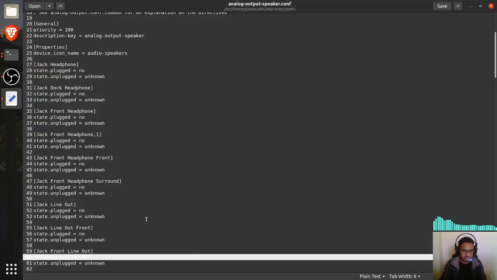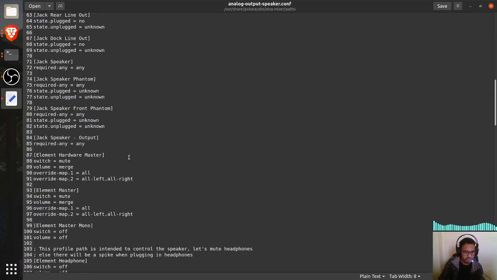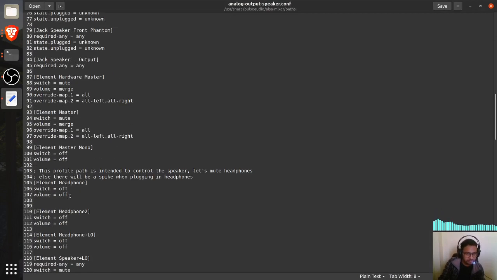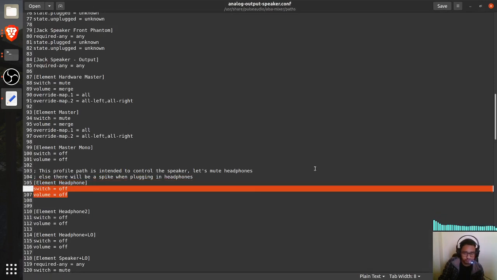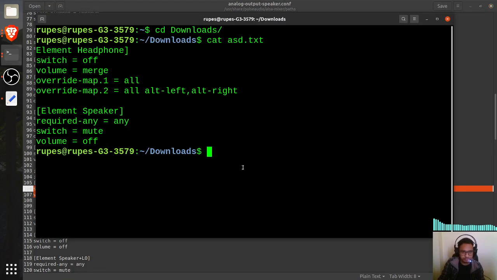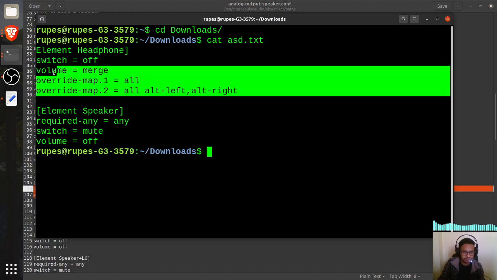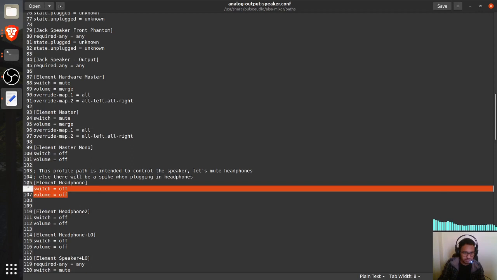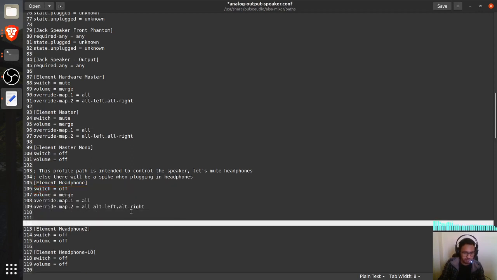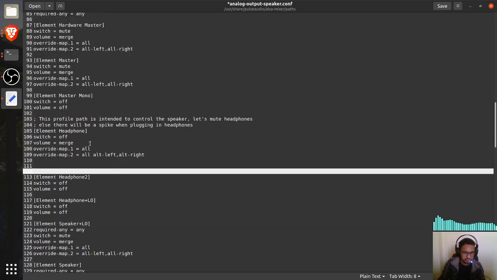Within that, first of all, I need to find my element headphone. Okay, so over here is my element headphone. What I should do is replace it with this: copy and then paste it over here. So paste it, that is replaced. Element headphone is done now.